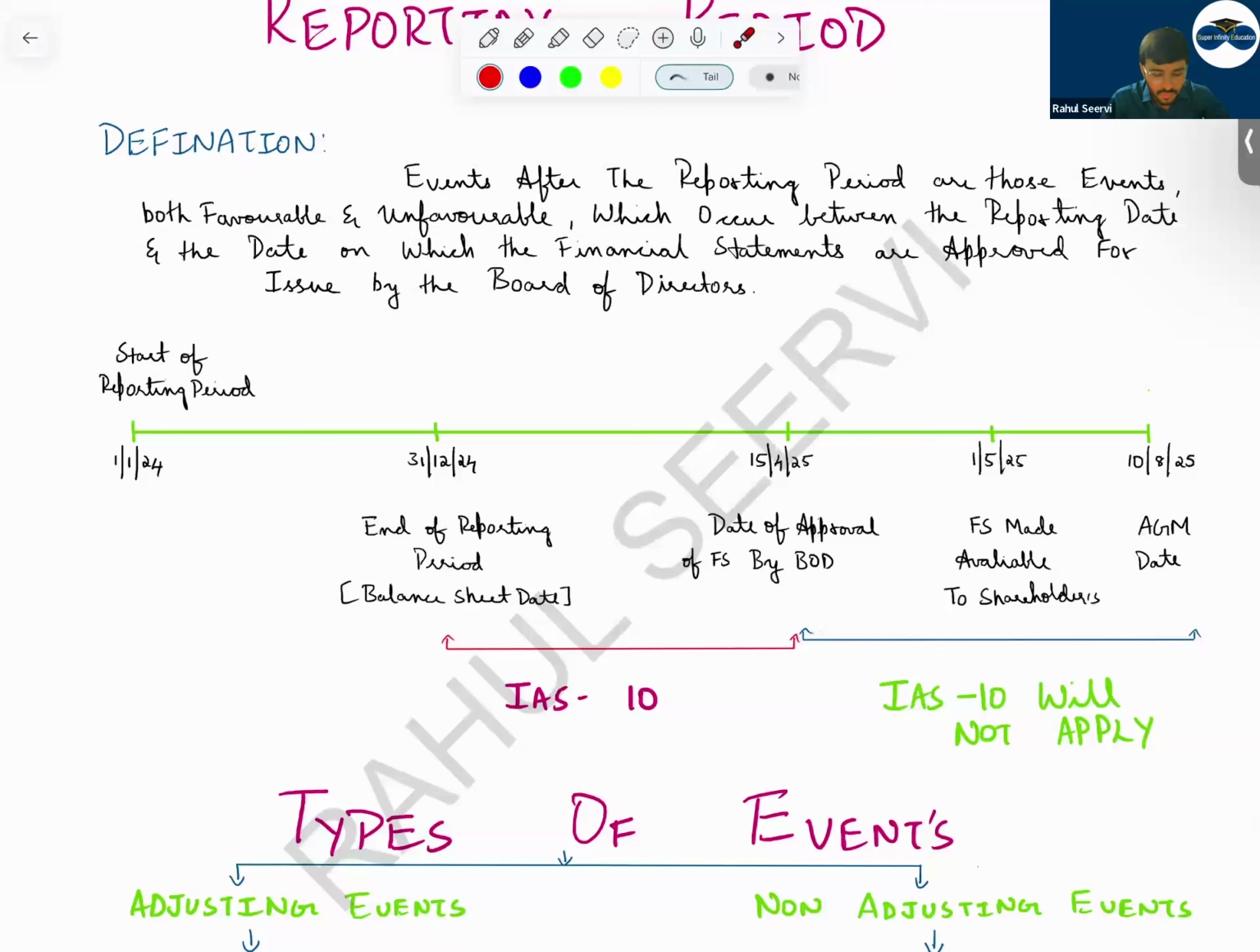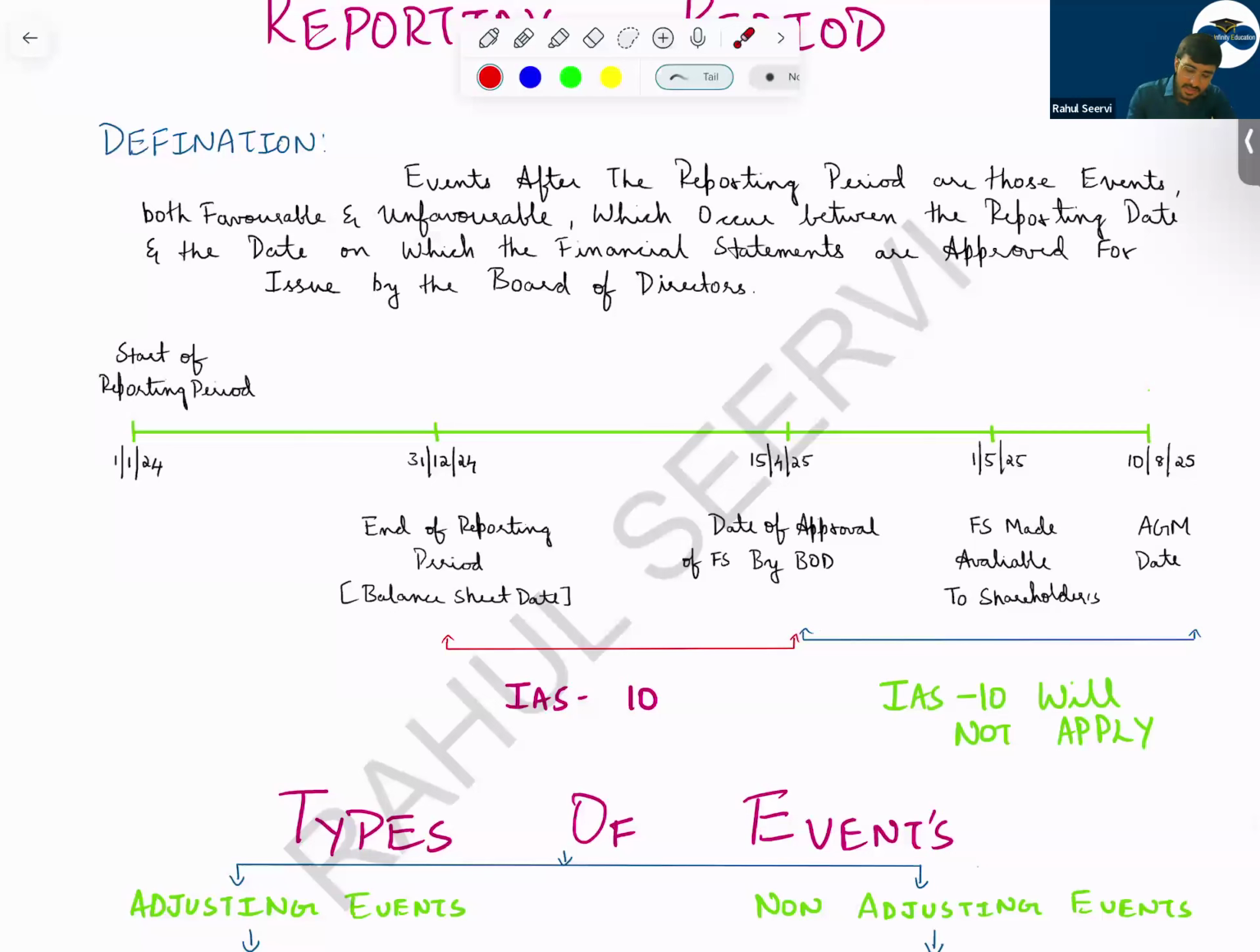Now after this, is it possible for the accountants to make the balance sheet and P&L on the same day? The accounting team will take a few days to prepare the balance sheet and P&L, like 1 month or 2 months. So in that 1 or 2 months, they prepare and it will be approved by the board of directors. Once it has been approved, it will be published to the shareholders. And once it is published, after a few days, AGM will be conducted.